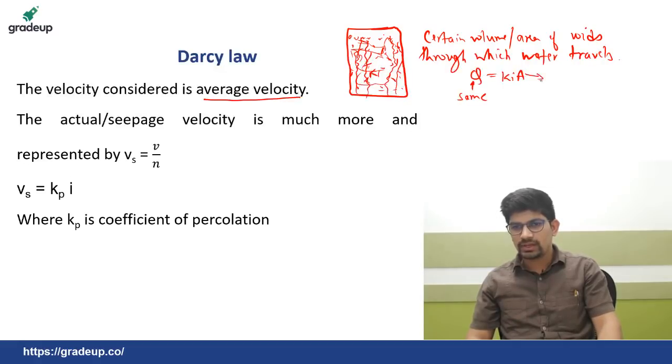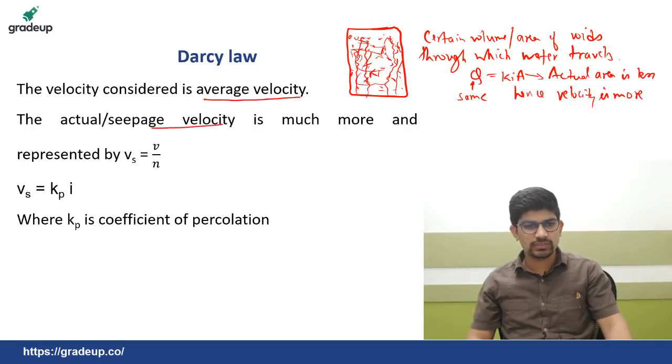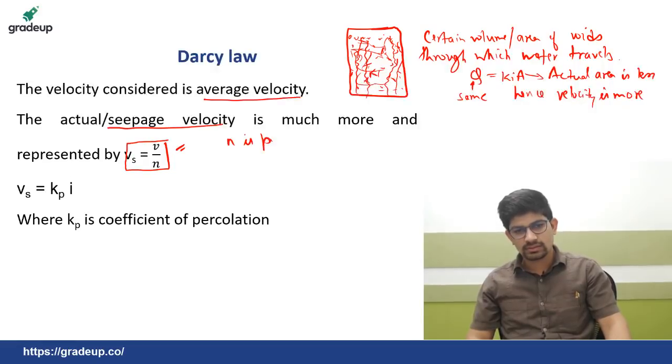So, we are saying that the actual area is less. Hence, for the same discharge, velocity is more, and that velocity is known as seepage velocity Vs, and that is equal to V by n, where n is porosity.